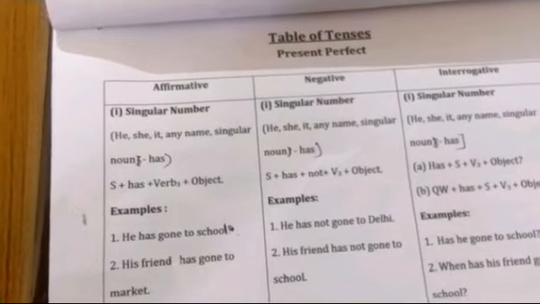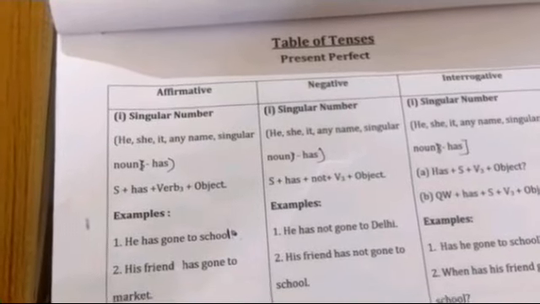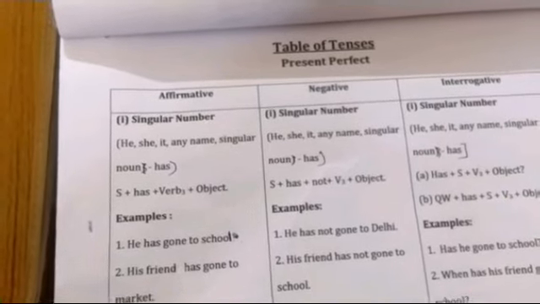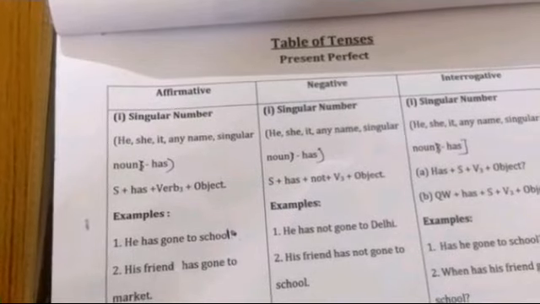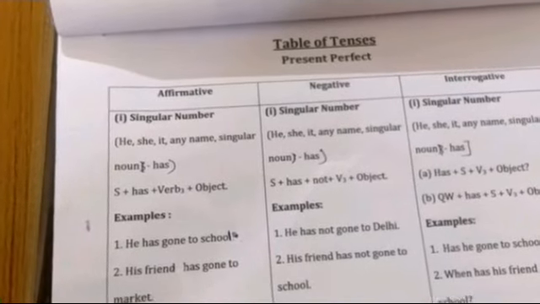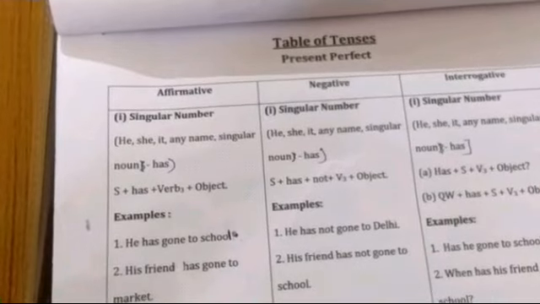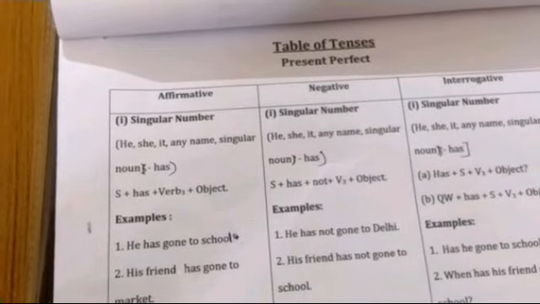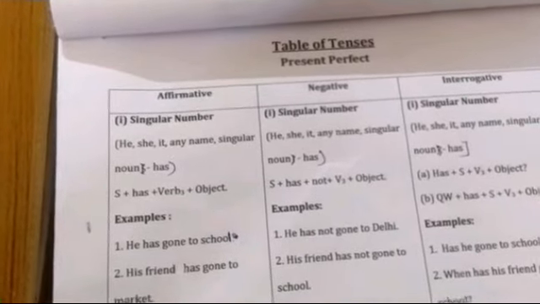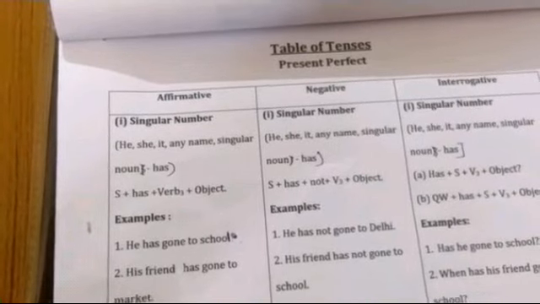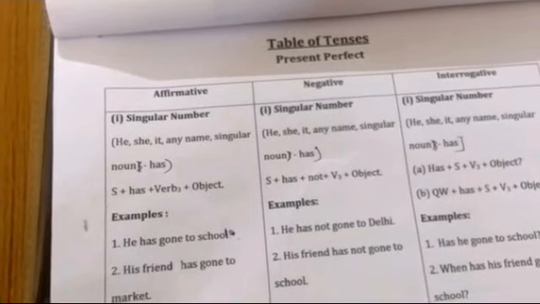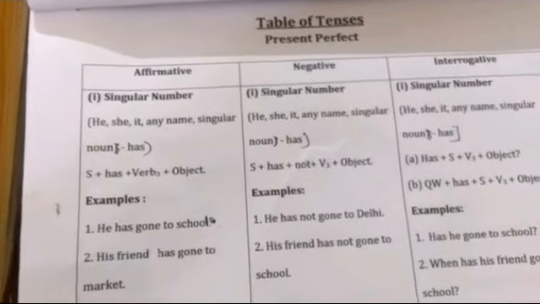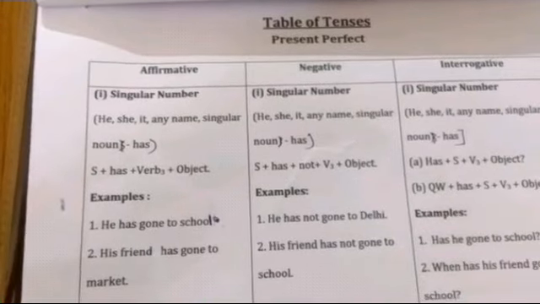Suppose I am writing the letter. In this situation the action is in progress. The work is in progress. But when I finish the letter, I will say I have written the letter. So the condition is the work has been completed just now. Just now. This is the only condition and this is the only basic difference between present perfect tense and past indefinite tense. Okay. Now let's move on to the rules.